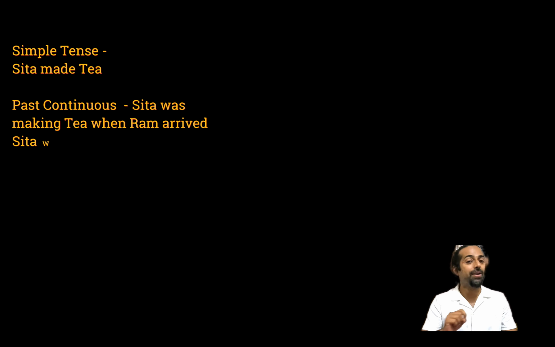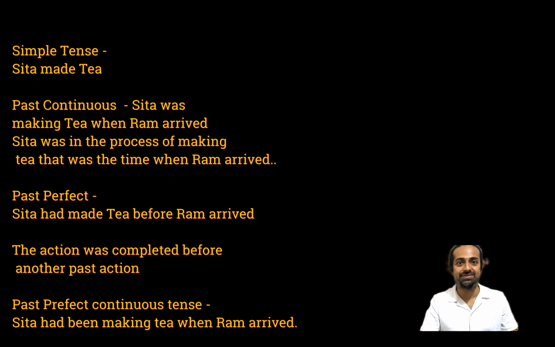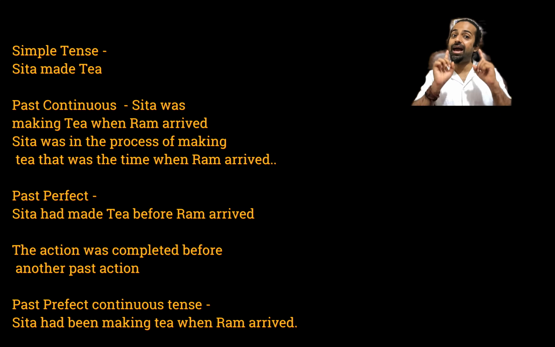Now comes past perfect continuous tense. Sita had been making tea before Ram arrived. Sita had been making tea when Ram arrived. This tense shows that Sita was making tea. Sita was in the process of making tea before Ram arrived.